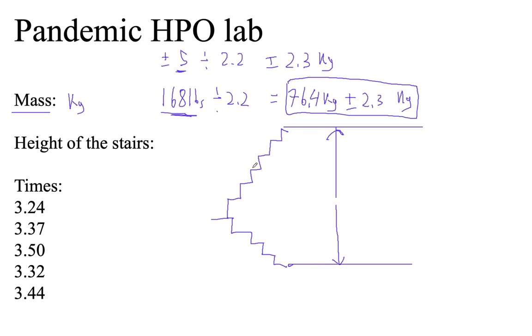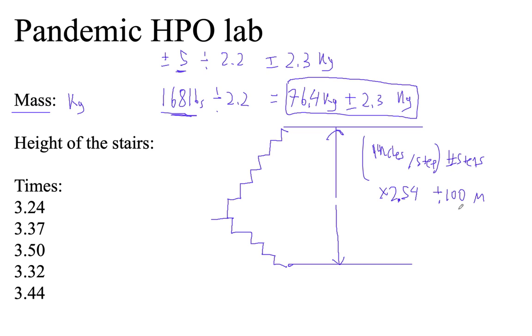And ultimately, you get the total height in inches: inches per step times the number of steps, right? And that'll give you the total inches. Then times 2.54 will give you centimeters, because an inch is 2.54 centimeters, and then divide by 100, and that'll give you meters, okay? Now, just to give you a ballpark, if it's 8 feet divided by 3.281, you're going to get something like around 2.5 meters, okay? If you're getting 25 meters, probably your house isn't that big. There's a factor of 10 problem there, right?